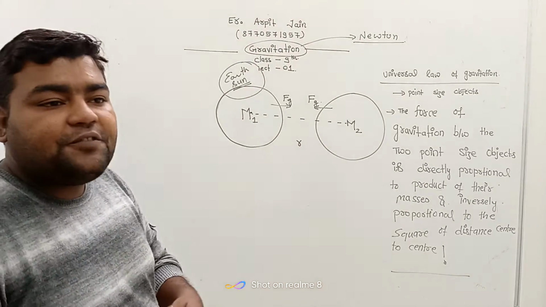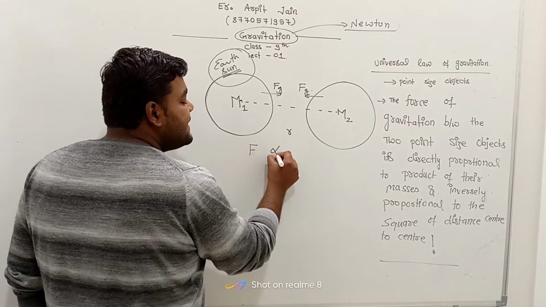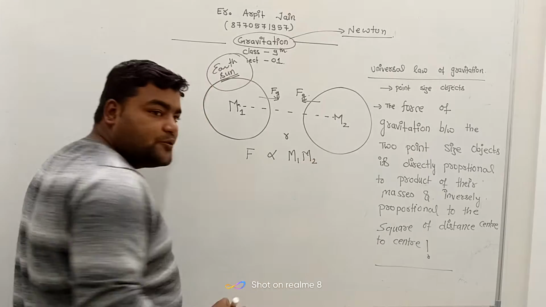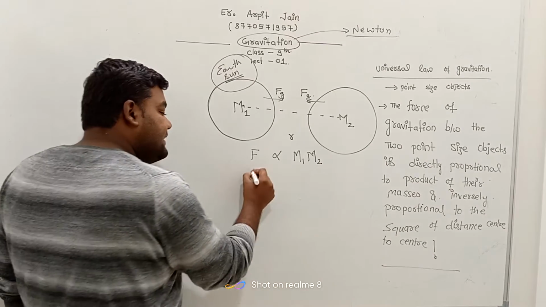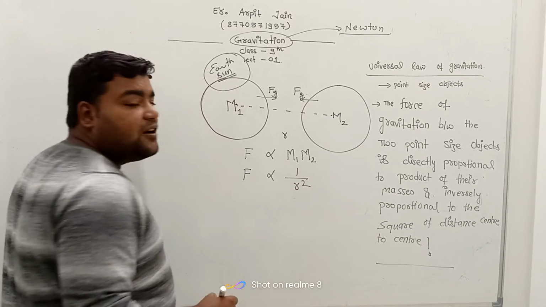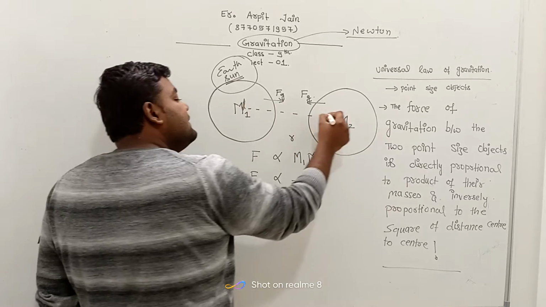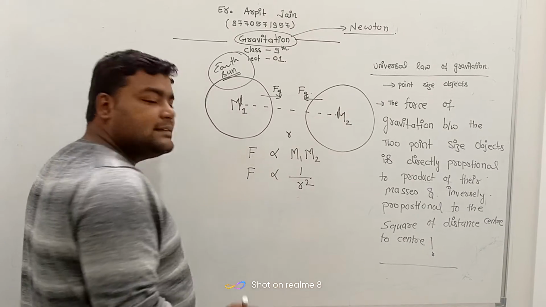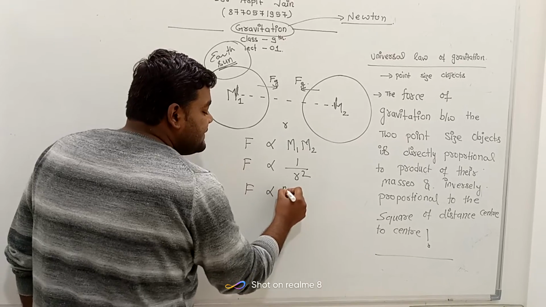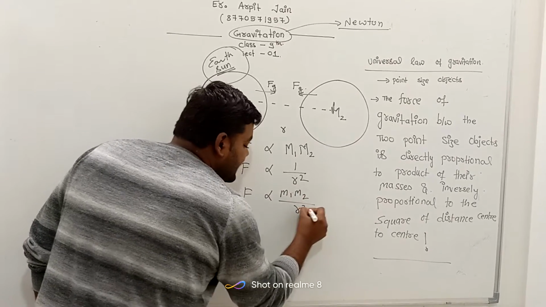Now let's derive the formula according to this law. This law says that force is directly proportional to the product of masses, m1 m2. Second thing, it says force is inversely proportional to the square of distance. Now distance should be taken center to center. Now when we combine these two, we find that F is proportional to m1 m2 by r square.